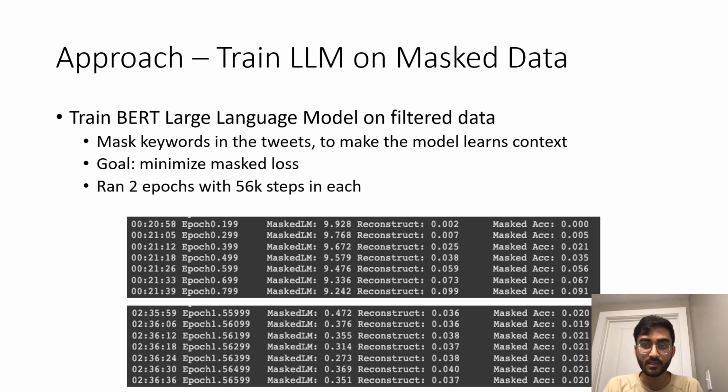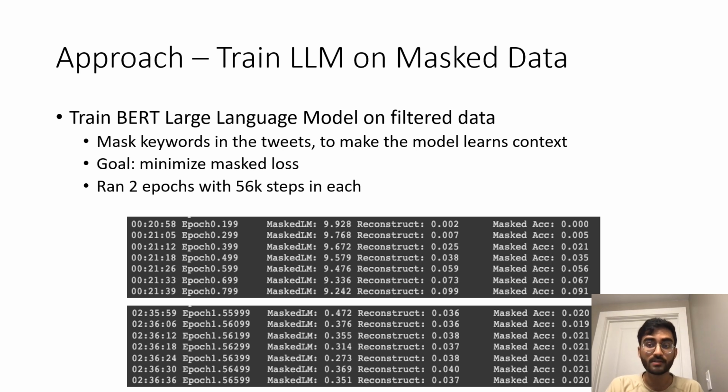In the training process, it's a little different since our goal is to minimize mask loss over several iterations rather than maximizing accuracy. This is because accuracy does not indicate whether the model understands the context around the masked words, so instead we're minimizing the loss.